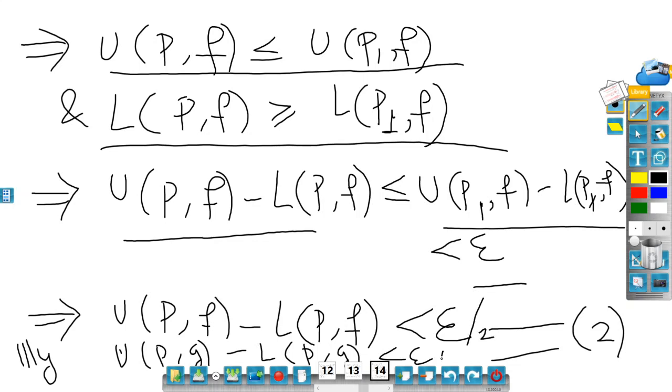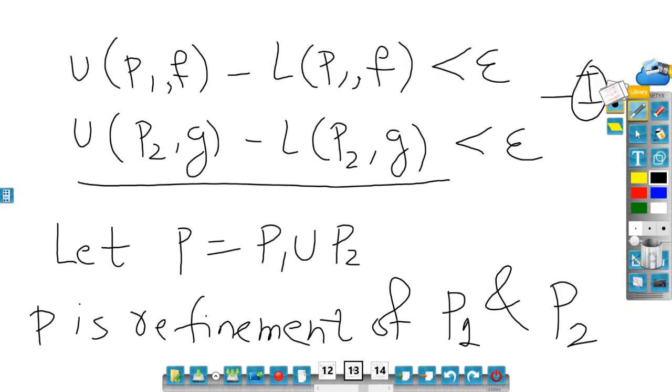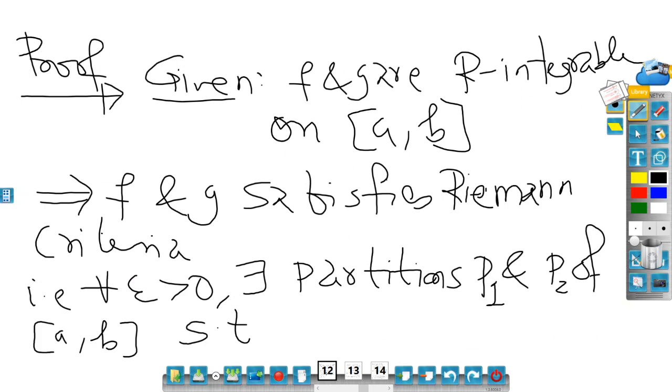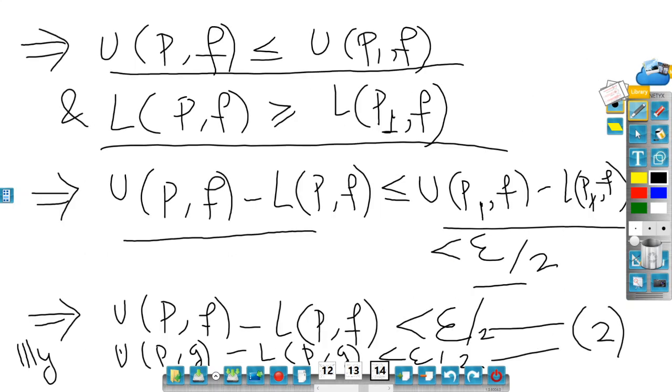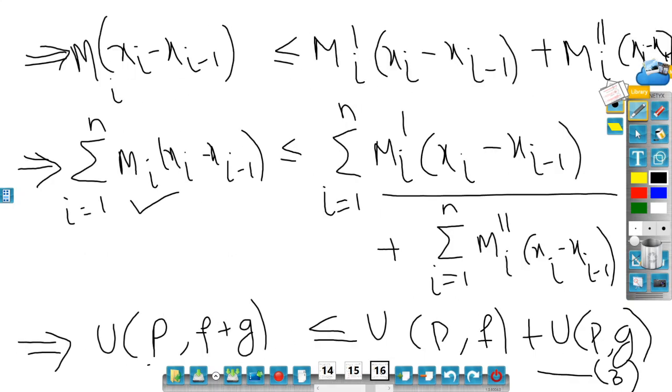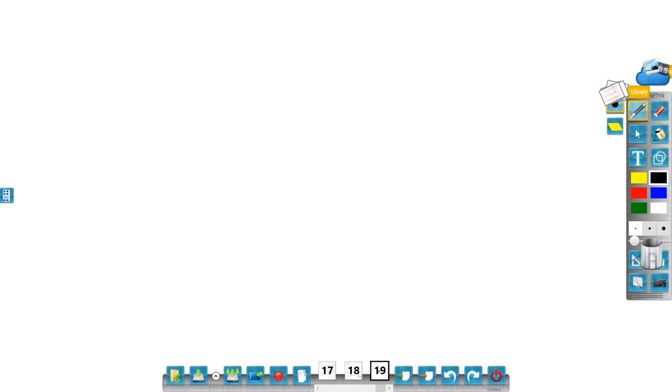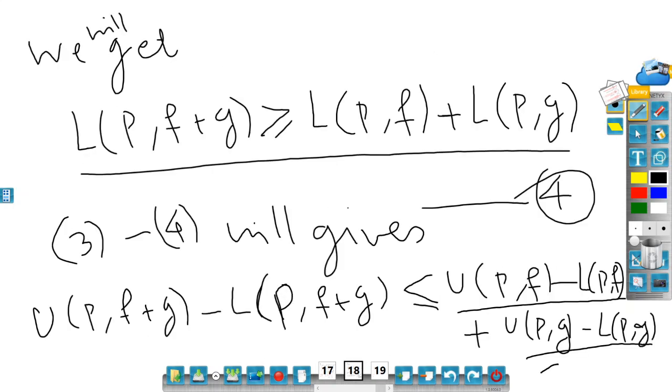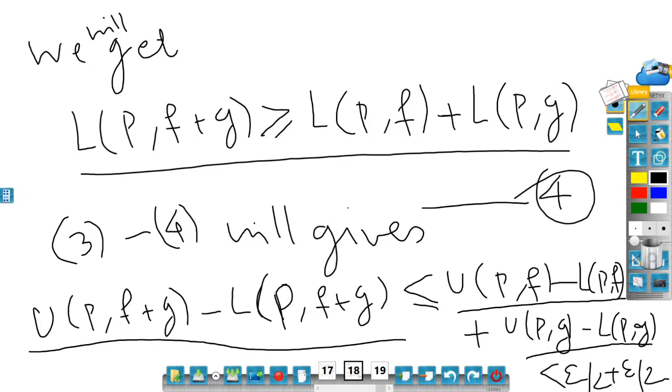So let me take here epsilon by 2, epsilon by 2, right? So similarly here also it is epsilon by 2. In a previous part, it should be epsilon by 2, epsilon by 2 in a previous part. Okay, so I have done everywhere epsilon by 2, so need not worry. Now this is less than epsilon by 2 plus epsilon by 2, so will be epsilon. So what I got is UP comma f plus g minus LP comma f plus g is less than epsilon.